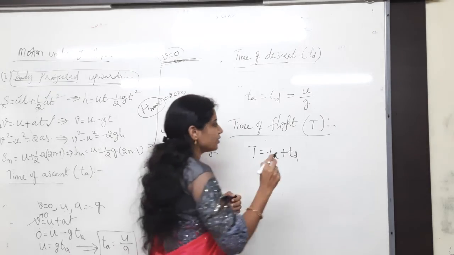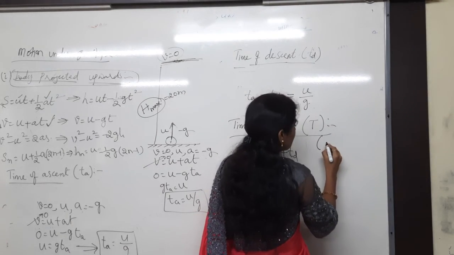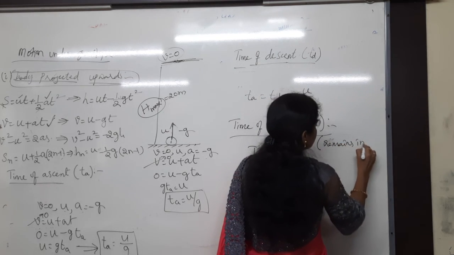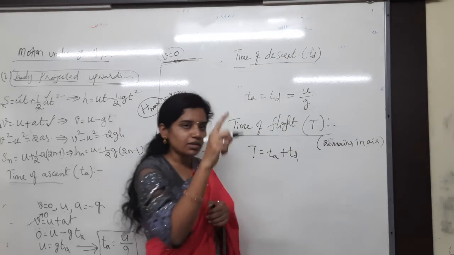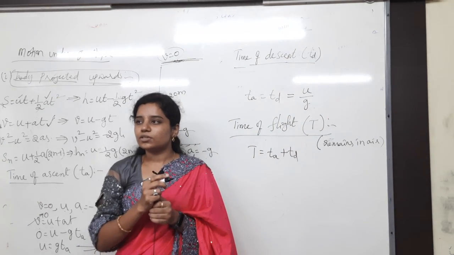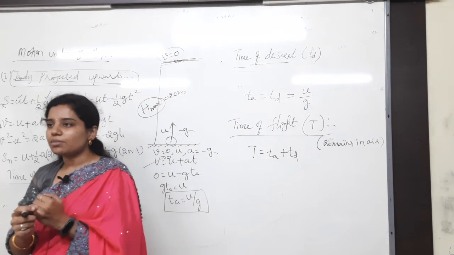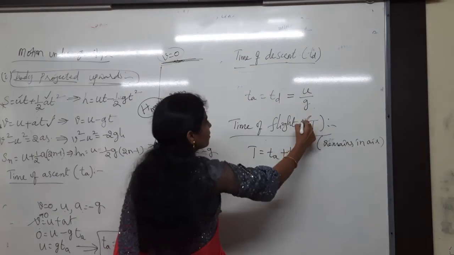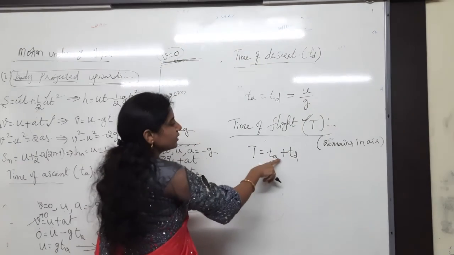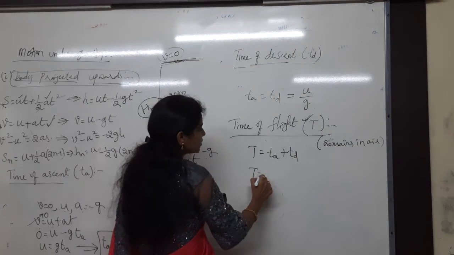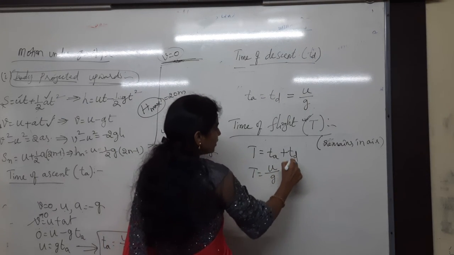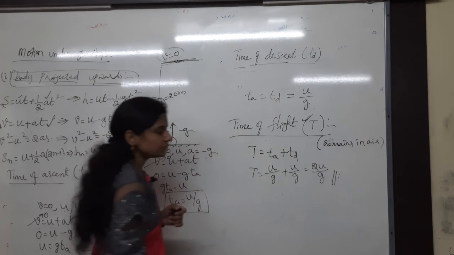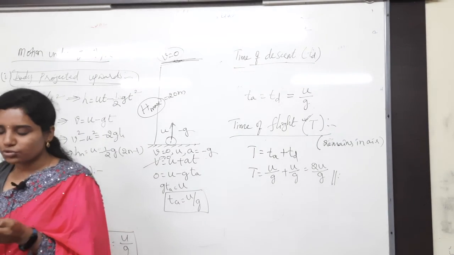Also, in some of the problems they will mention how much time the body remains in the air. That is also important. Remains in the air, and the time taken to reach the ground again. Everything is the same: to reach the ground again and to remain in the air are the same. So the time taken to remain in the air is nothing but the time of flight T. So T is equal to TA plus TD. TA is U by G, TD is also U by G only. So what will we get here? 2U by G. Total time of flight T is equal to 2U by G.